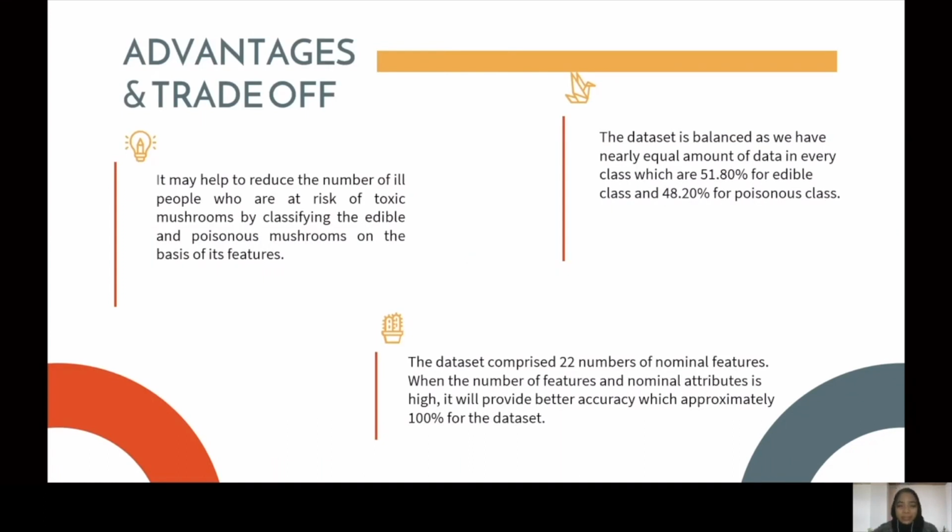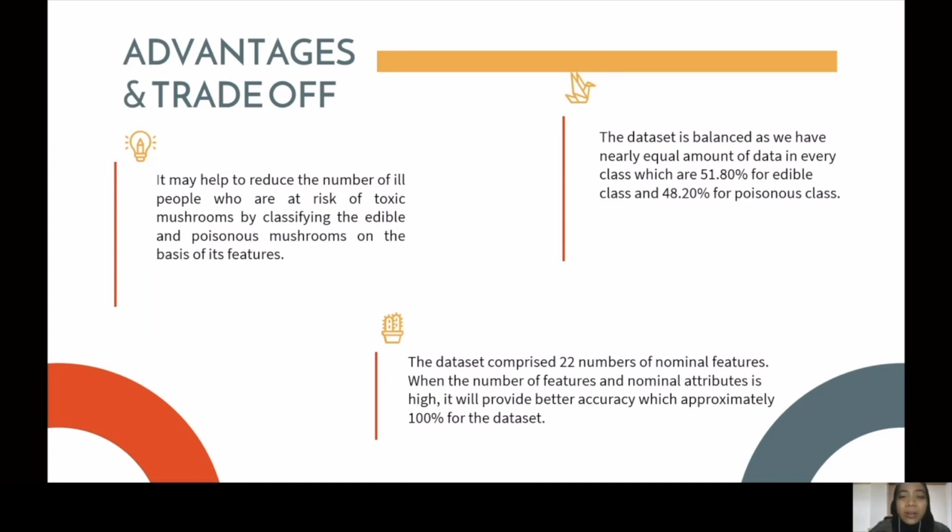Next, for the advantages and trade-off. There are significant advantages that can be seen throughout this classification study. As we know, the mushroom classification model is used to run on data, attempting to classify the mushroom as poisonous or edible. It may help to reduce the number of ill people who are at risk of toxic mushrooms, by classifying edible and poisonous mushrooms on the basis of their features.